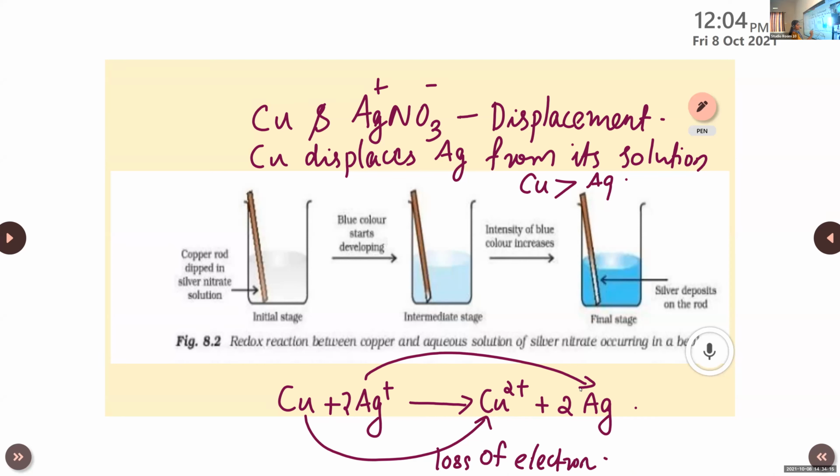Silver ion is converted to silver. So what happens here? Loss of electron or gain of electron? Gain of electron. Okay. So this is the electron transfer reaction of the displacement reaction between copper and silver nitrate.